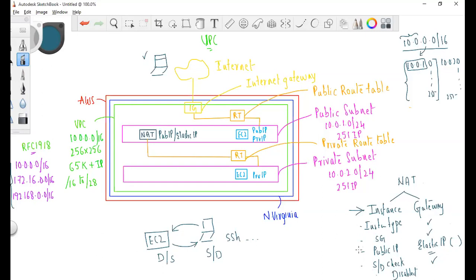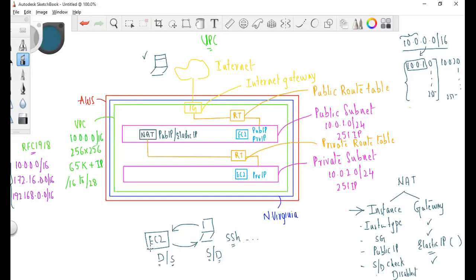Okay, and if you want me to explain the source and destination check again, for example, from your local machine, if you're trying to access the EC2 instance and you are trying to SSH or HTTP, whatever it may be, then this machine is the source and this is the destination. And when it is responding back, this is the source and this is the destination.